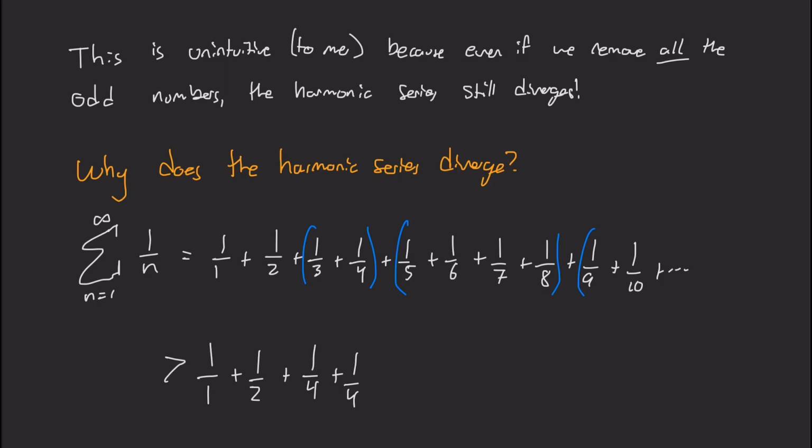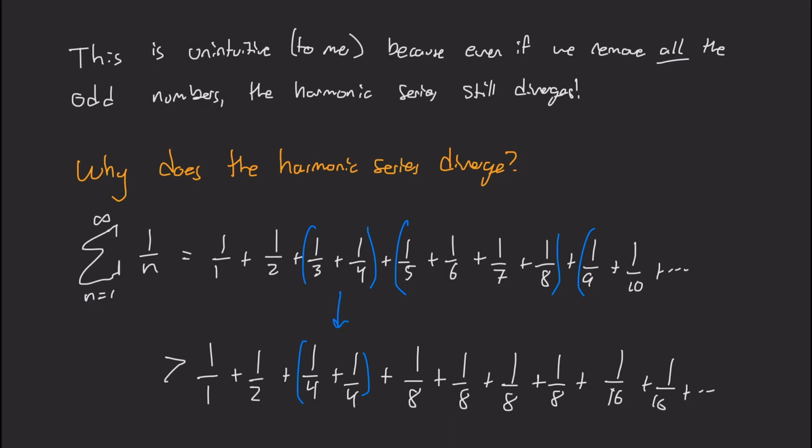So I can just say that this is larger than 1 over 4 plus 1 over 4. And now for each of the terms in this second bracket, I'm going to say that they're larger than 1 over 8. So 1 over 5 is larger than 1 over 8. 1 over 6 is larger than 1 over 8. 1 over 7 is larger than 1 over 8. And then we just have a 1 over 8. Okay, so I'm going to keep bracketing and keep using this pattern. So the next brackets are going to have 1 over 16, 1 over 16. And we can definitely say that our harmonic series is larger than that new series that we just made.